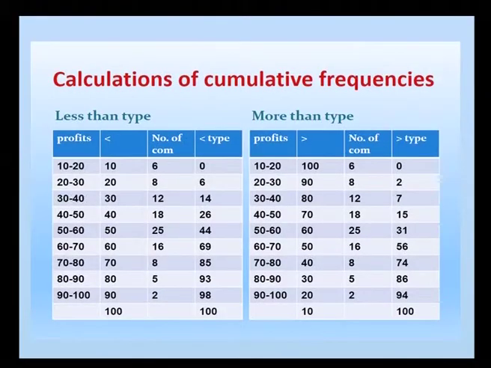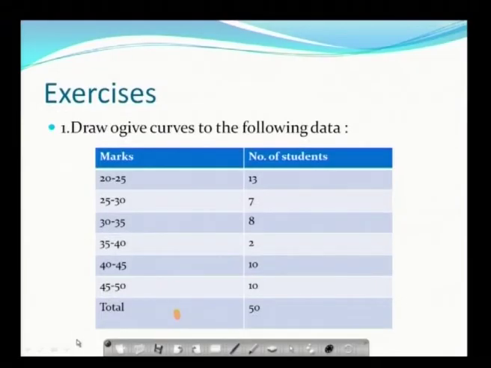So, for the following data one can draw the cumulative frequency curves, less than type and more than type, where we add the frequencies on the left side and get the less than type of cumulative frequency. On the right side we have the greater than type of cumulative frequency. If you plot them you are going to get the corresponding more than and less than Ogive curves, and then we have some simple exercises for you to try.